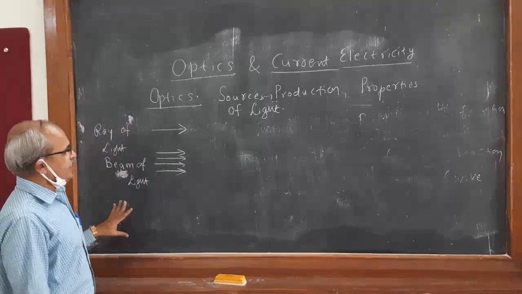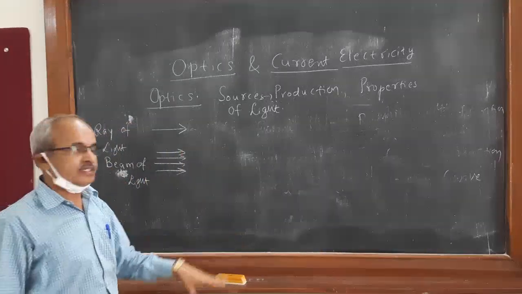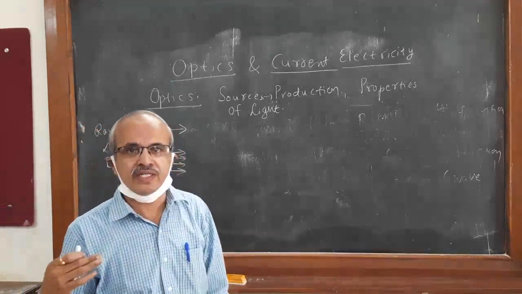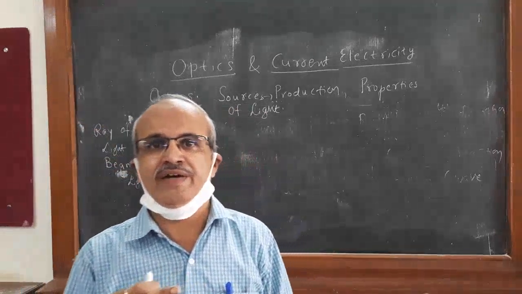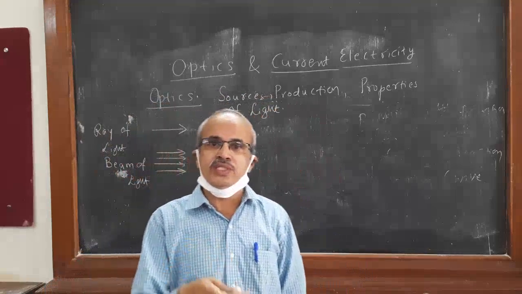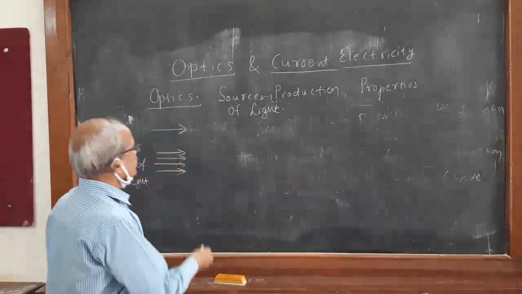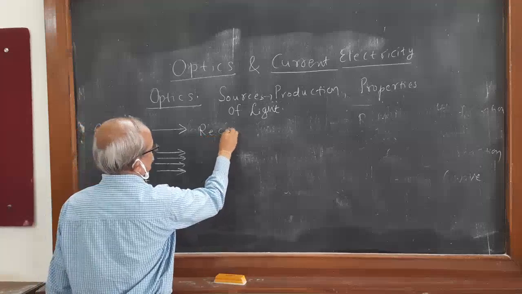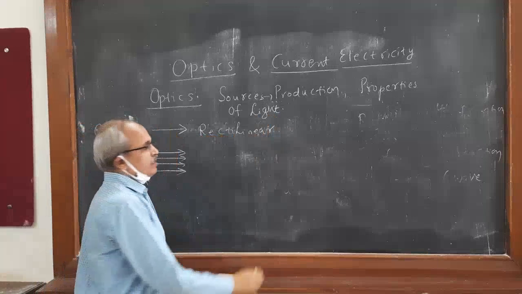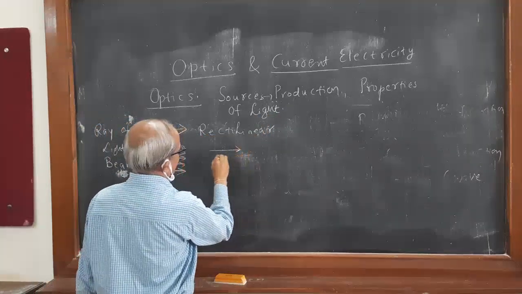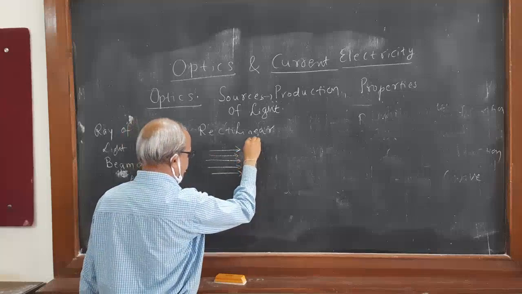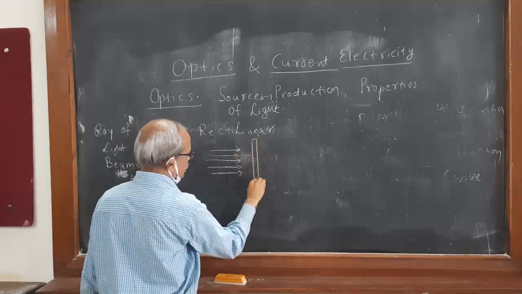Understood? Then rectilinear propagation of light. Sometimes it is mentioned as rectilinear, because a ray of light travels in a straight line. How do you prove this property of light? Rectilinear means the straight line path it is traveling. Suppose a beam of light or ray of light needs to pass through an obstacle like this.